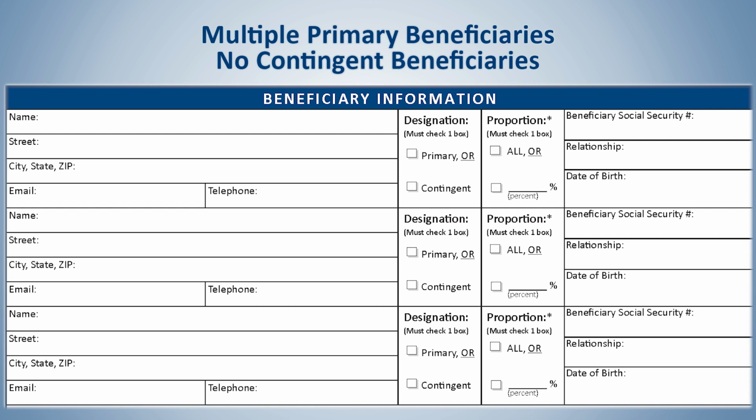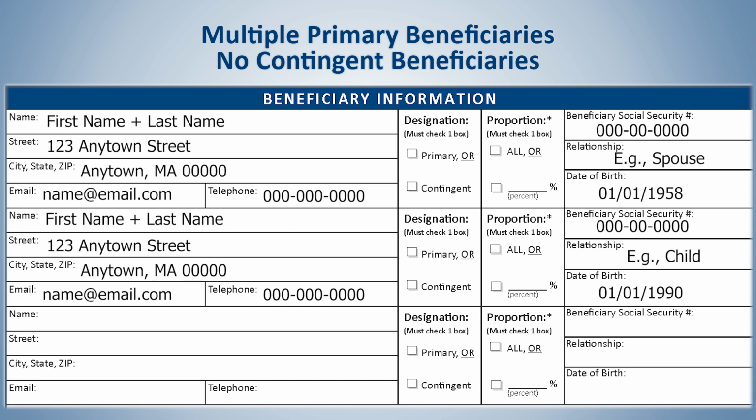If you are designating multiple primary beneficiaries and no contingent beneficiaries, you would fill out the information for those people, mark all their designations as primary, and fill out each percentage, making sure all of these add up to 100%. You would not fill out any information for contingent beneficiaries.